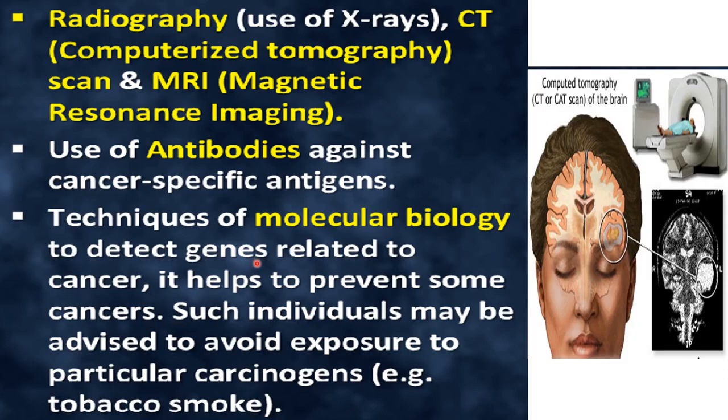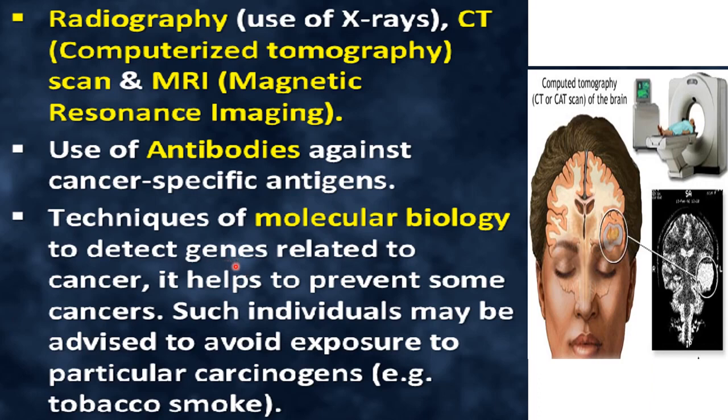If those genes are detected for mutation with the help of molecular biology, then it can help to prevent the cancer, because first of all there will be a mutation in the gene, and after that the number of cancerous cells will increase, right?